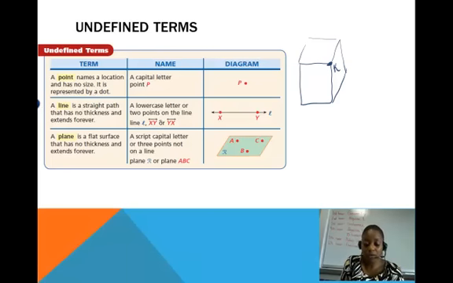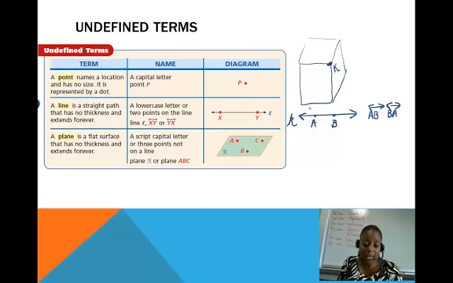When you name a line, you have to put the little double arrow over it. So if I had a line with 2 points on it, let's say a point A on it and the point B on it, then I would name this by saying either line AB or line BA. I could also call it with a script lowercase letter, and say that that's line K.